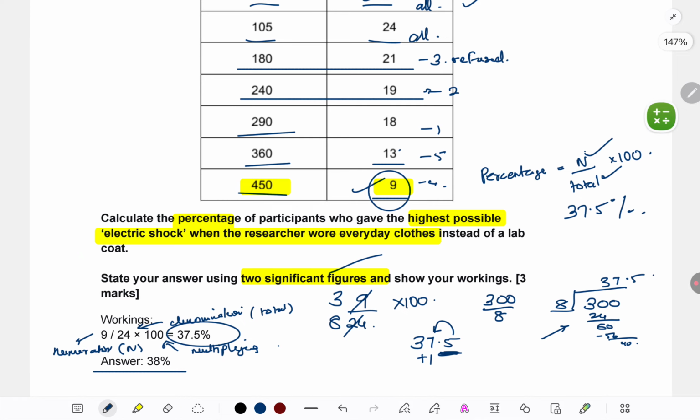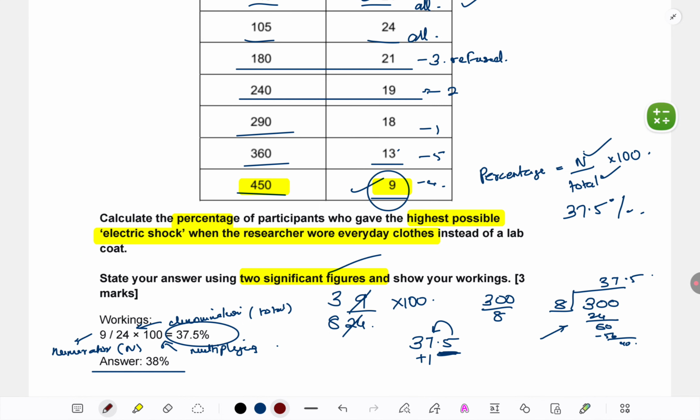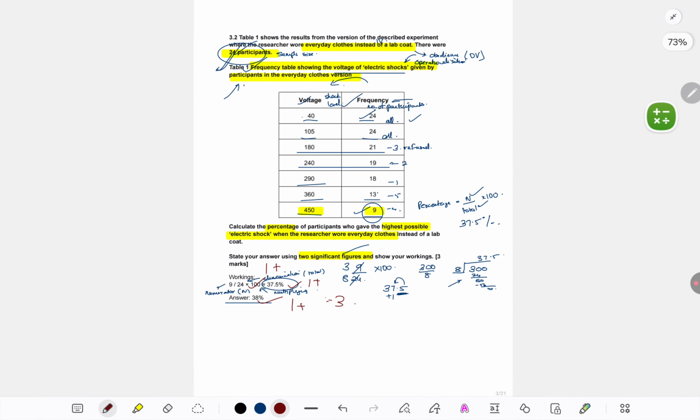Okay, one more thing because students get a little confused about this. I'll tell you where you're getting your marks. For the workings, 9 upon 24 into 100, if you write this correctly, 1 mark. For the correct answer, 37.5%, 1 mark. For the two significant figures, 1 mark. So total 3, 1 plus 1 plus 1. Okay, let's look at the next question.